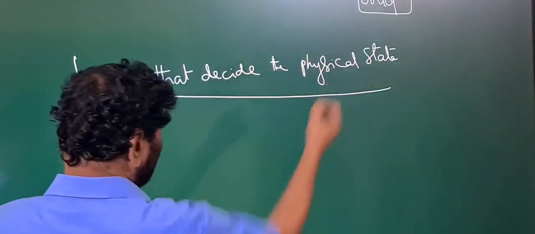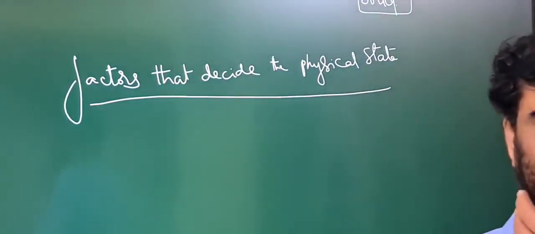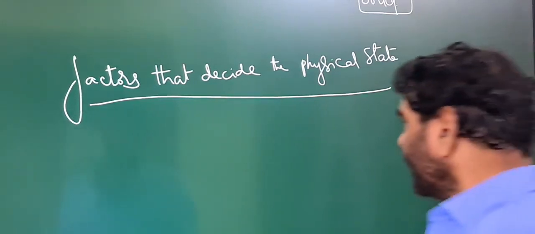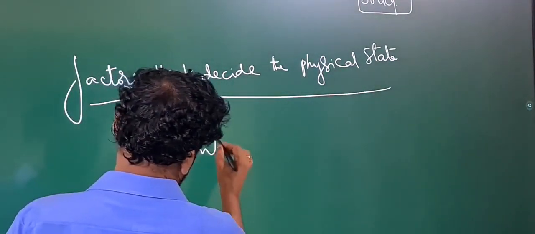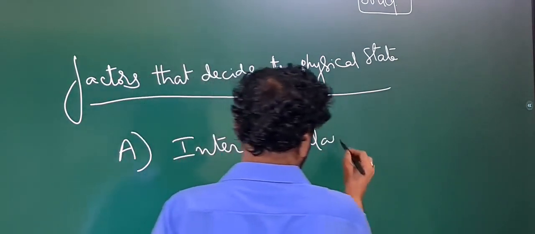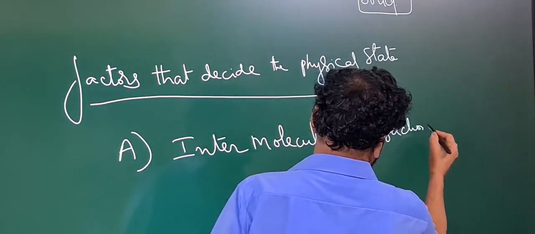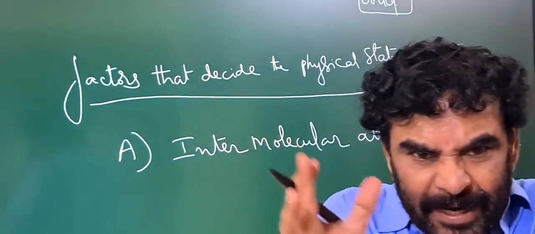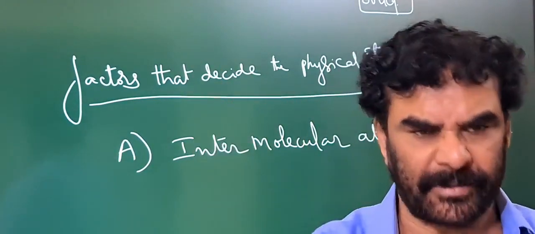To decide the physical state, 2 properties are to be taken into consideration. What are those 2 properties? The first is intermolecular attractions. The materials are made up of molecules or atoms, an aggregation of molecules or atoms.